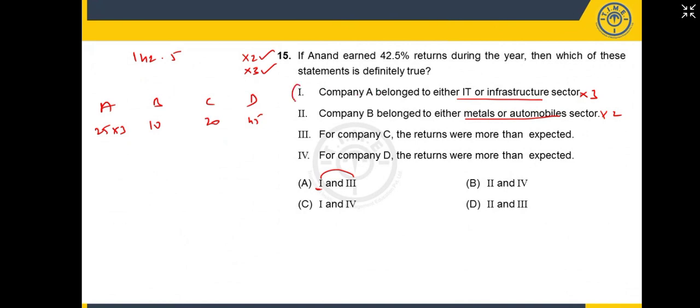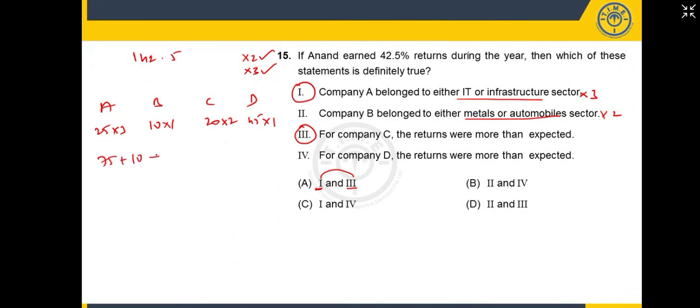Now, since I'm taking statement 1, please listen to my points very carefully. I'm going by options, I'm not going by randomly here. I'm going by first option, that is A option. Statements 1 and 3 simultaneously I'll take. If I take 1 and 3 simultaneously, company A belongs to IT and infra, that means into 3, and company C got more than expected returns means into 2 for this, because already into 3 is done.